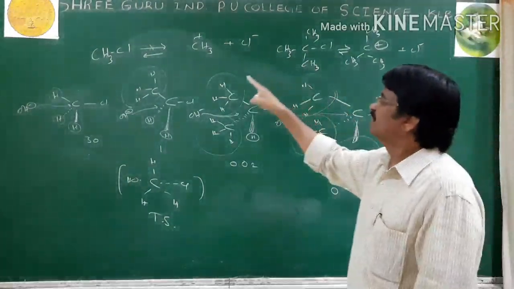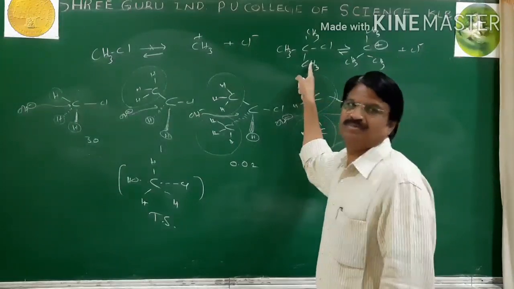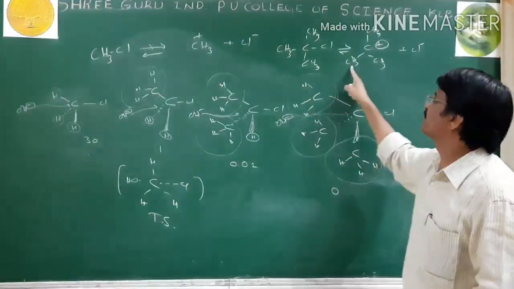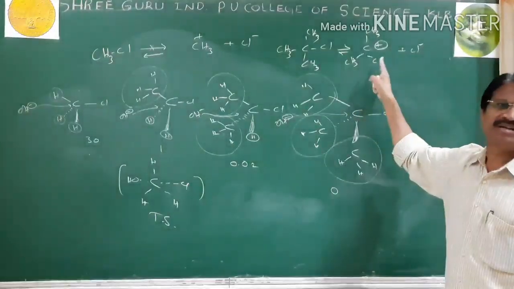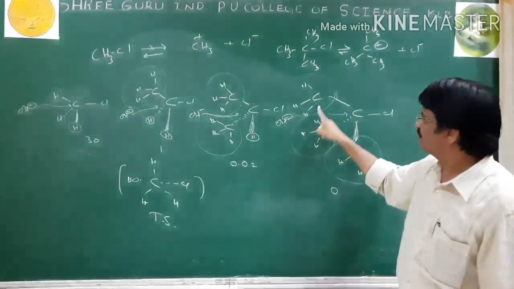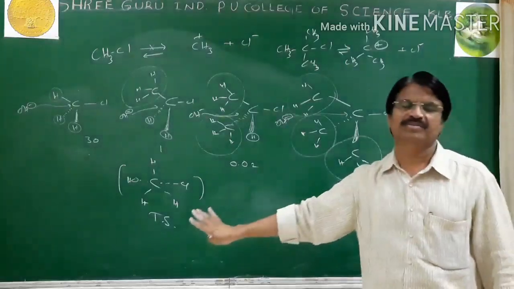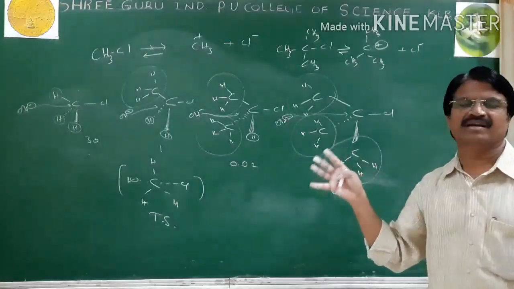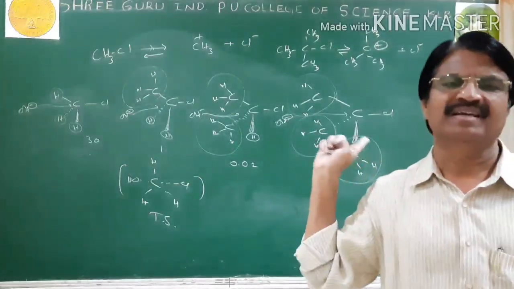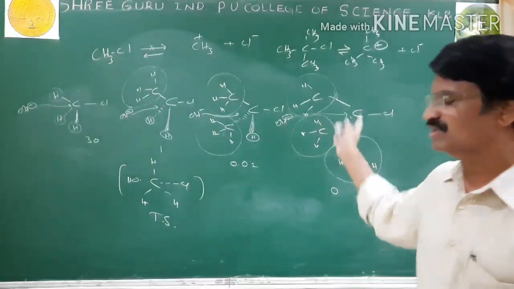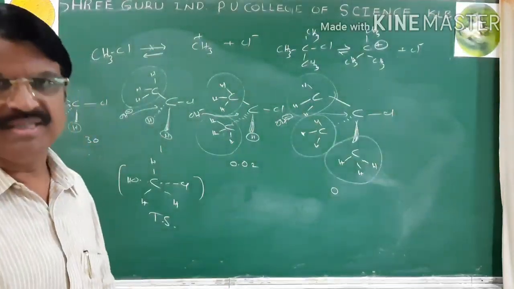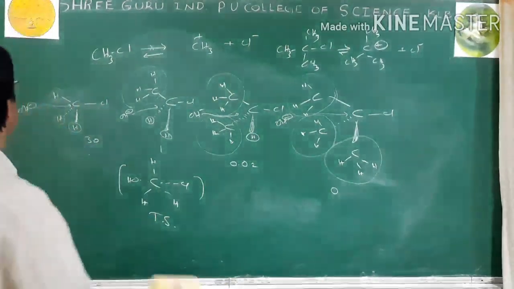Tertiary alkyl halides undergo hydrolysis by the SN1 mechanism, not by SN2, because they can form a stable carbocation and they cannot form a stable transition state due to bulky alkyl groups. Okay, so these are the characteristics and the significance of SN1 and SN2 mechanisms.